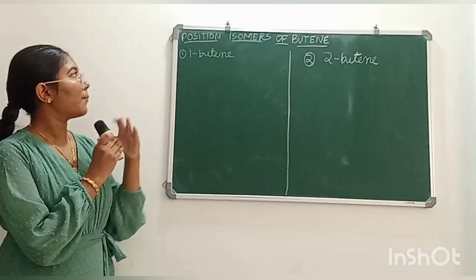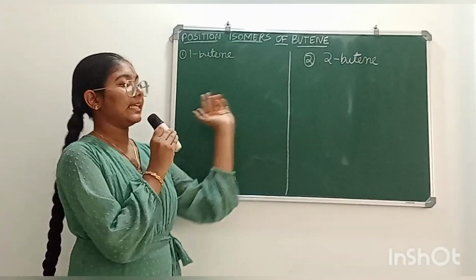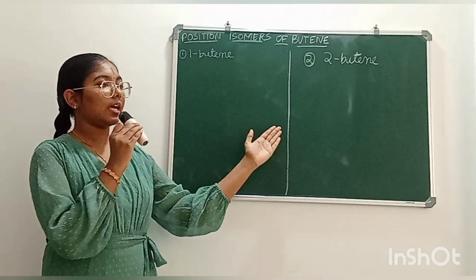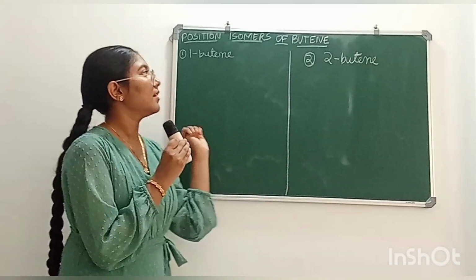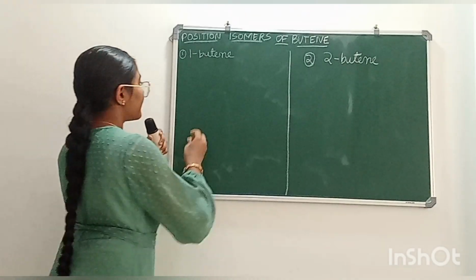Now let's know the position isomers of butene. For butene there are two position isomers. First is 1-butene and second is 2-butene. Now let's draw 1-butene.